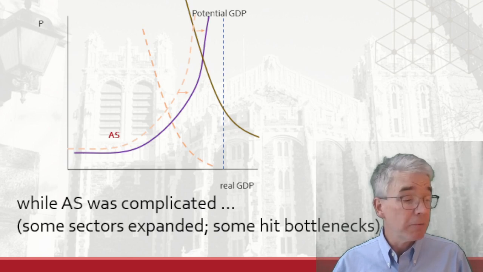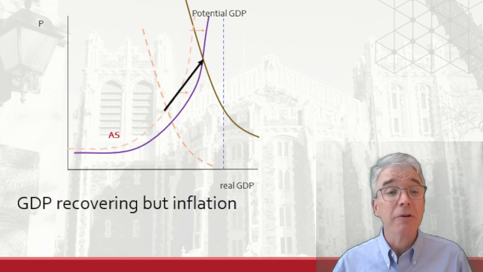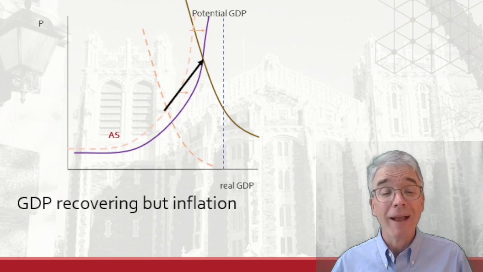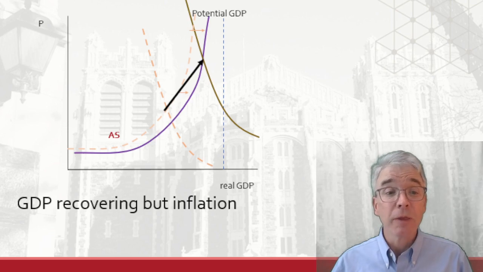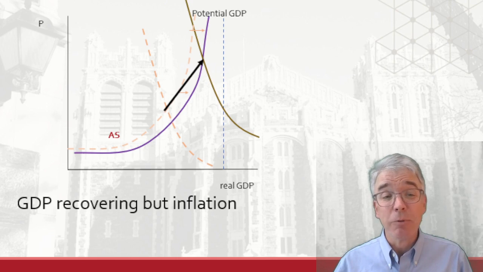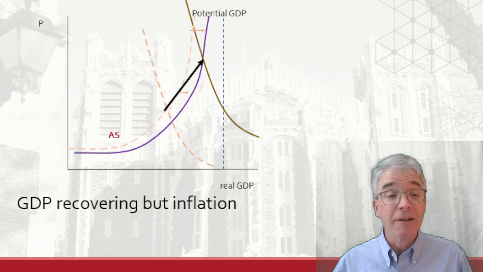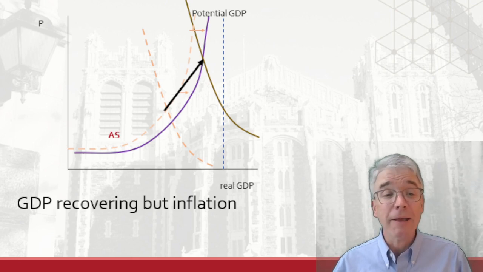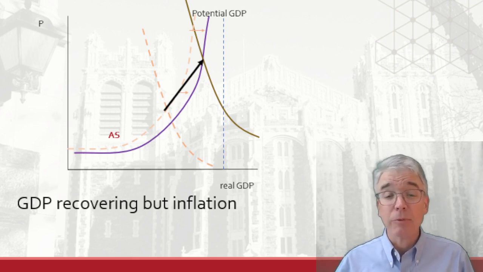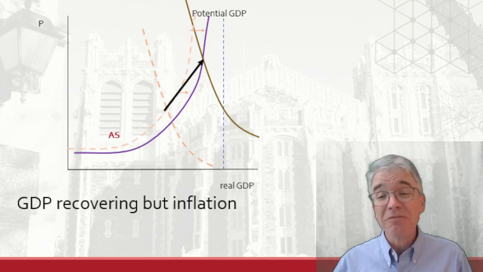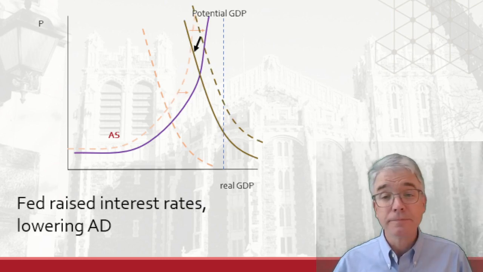With aggregate demand rising significantly while aggregate supply not as much, or getting steeper in some cases, we saw GDP recover. We're back to record low rates of unemployment. GDP's way up. But we also have inflation. We've had tremendous increases in the price level. Inflation rates that the US has not seen at any point in decades. We went from the problem of GDP being too low and unemployment high, and then quickly transitioned to the opposite problem. GDP doing well, but inflation now being too high.